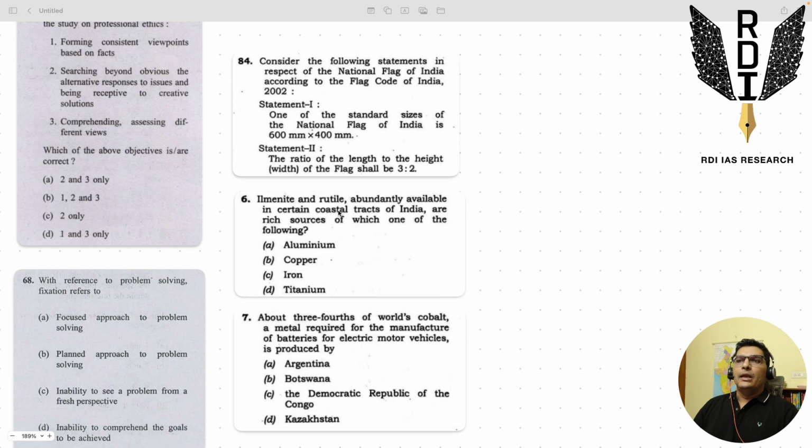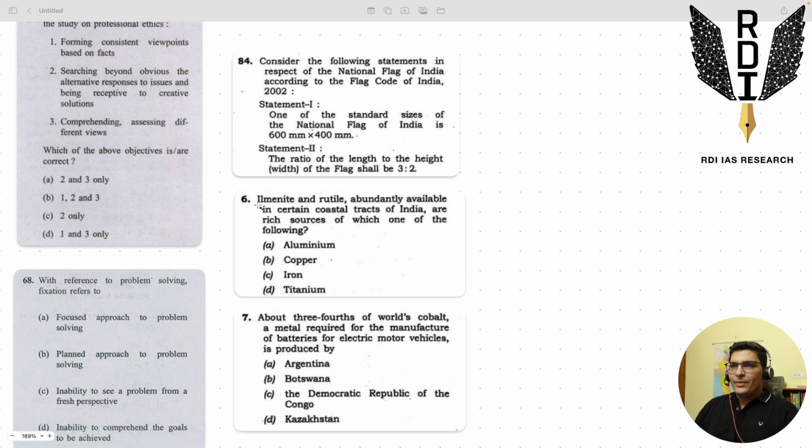Ilmenite and rutile, never heard, right? Never heard. Abundantly available in certain coastal tracts, right? So the moment it is saying certain coastal tracts, that means it's a non-standard resource that we are looking at. Had it said abundantly available in the entire coastal tract of India, then we would have heard about it. If something is abundantly available, we would have heard about it, right? But just in certain coastal tracts, anything could be abundantly available, right? So there's a shock factor, an unpreparability factor, a randomness factor in ilmenite and rutile.